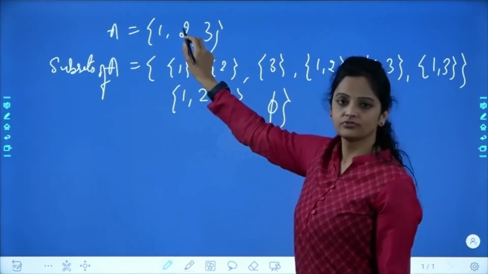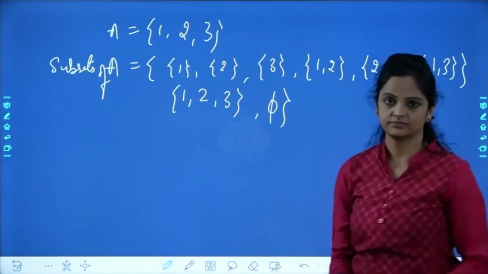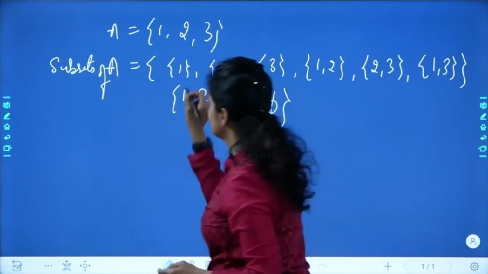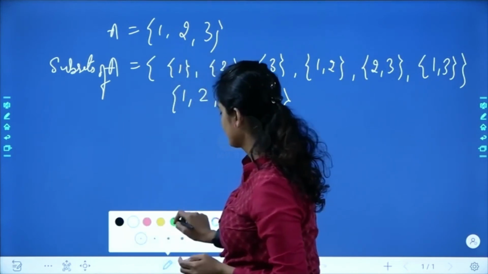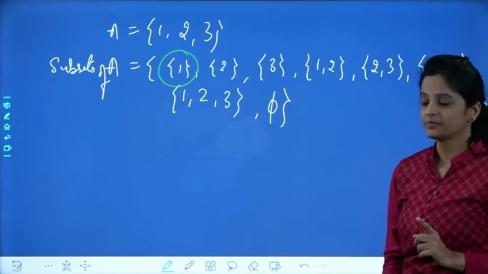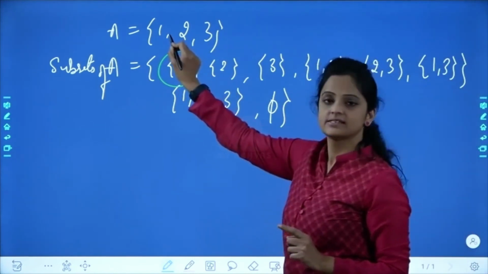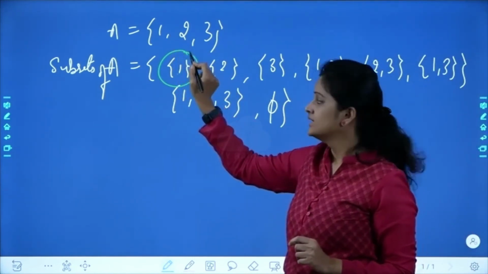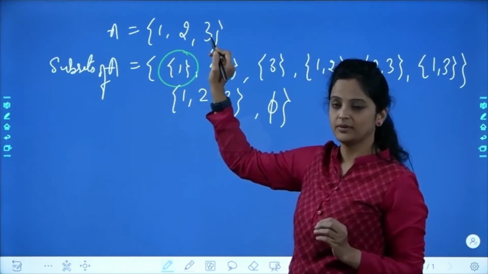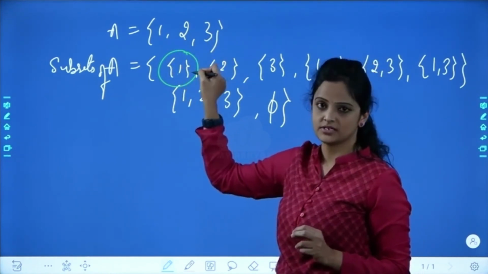This is a part of the set. If you see only this one, that is one subset. That means this is less than A. If this is less than A, only a part of A, it will be a proper subset.